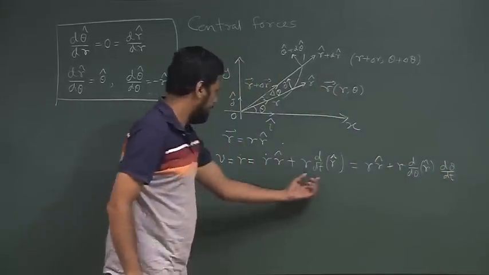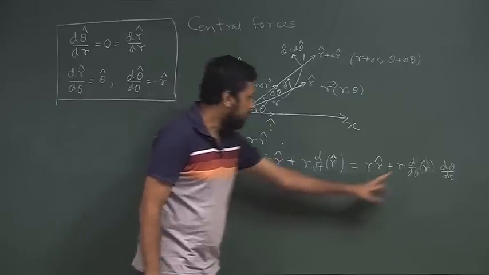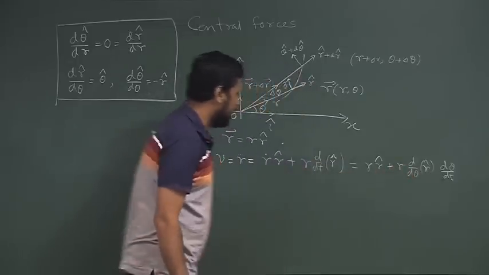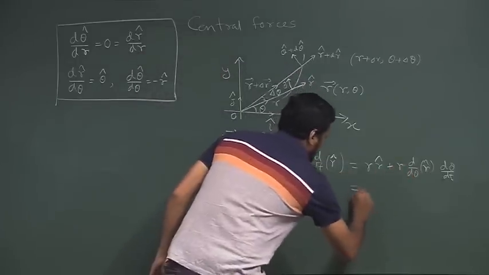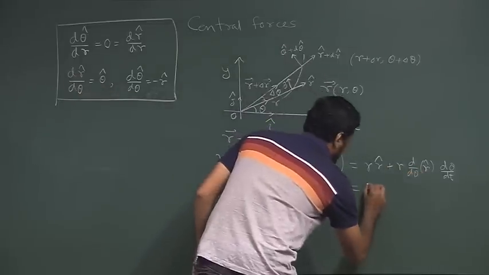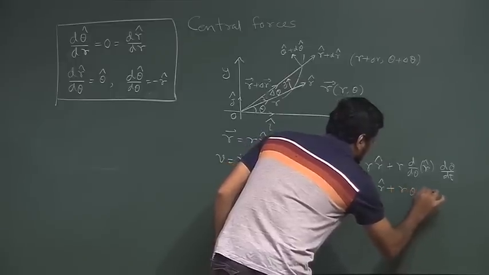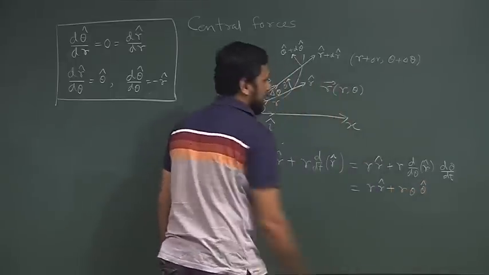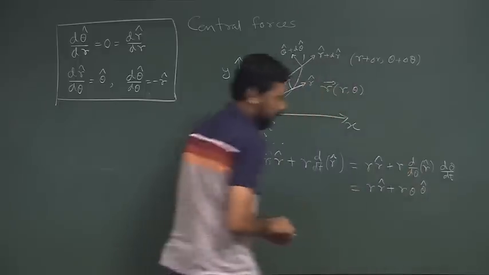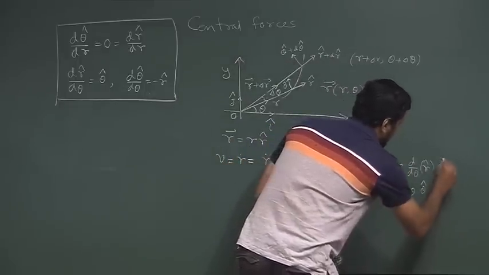So, we just substituted the derivative d dt as d theta dt and d d theta. If we now perform this from this relation, this is nothing but theta cap. So, this is r dot r cap plus r theta dot theta cap, and we replace d theta dt by theta dot.